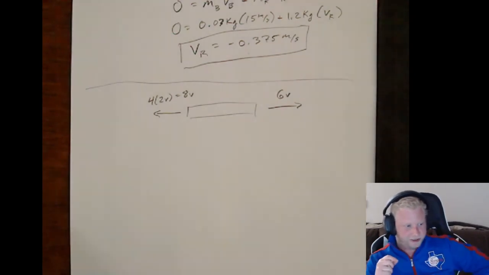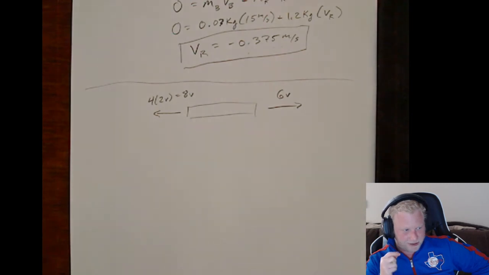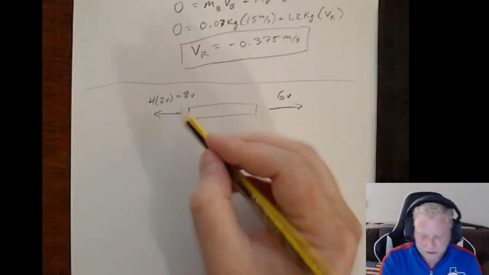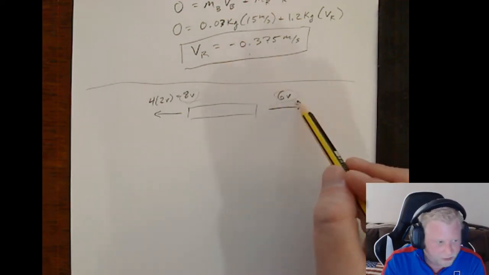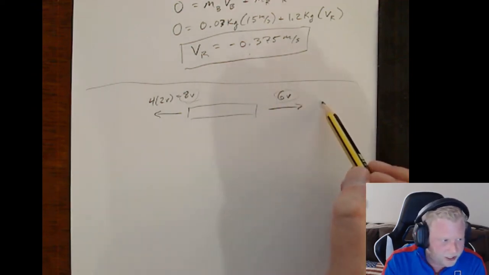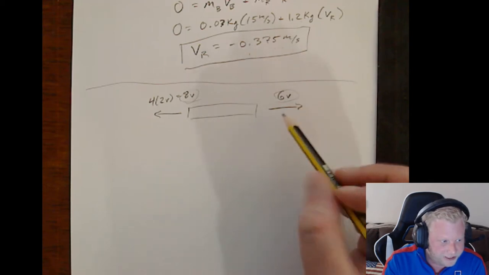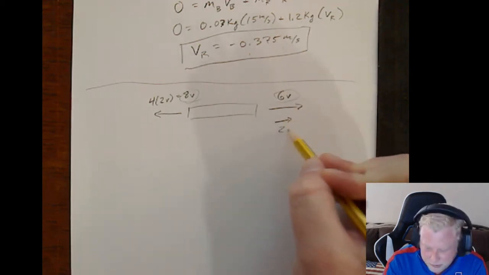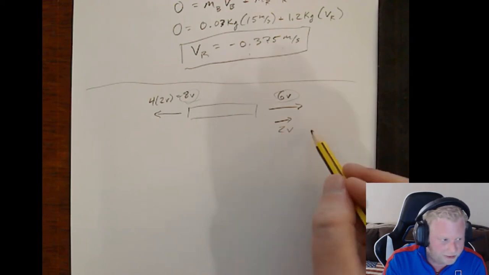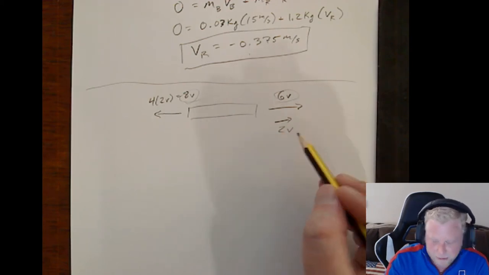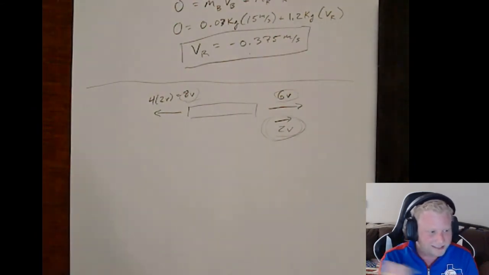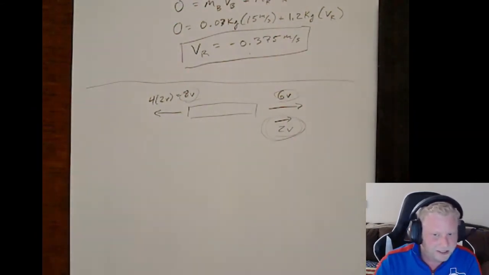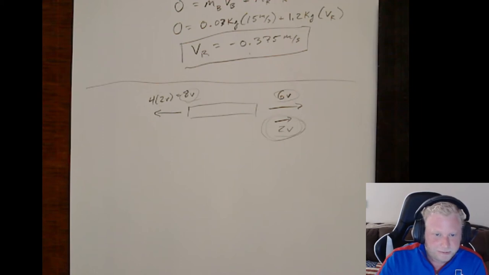Now, initially, the momentum of this system is 0. So we know that at the end, the momentum also has to be 0. So if you have 8v worth of momentum coming out the left, and you have 6v worth of momentum coming out the right, we know that overall, there needs to be 2v worth of momentum more coming out the right. So the third ball has to make up this extra 2v. So that third ball has to exit through the right of the pipe.